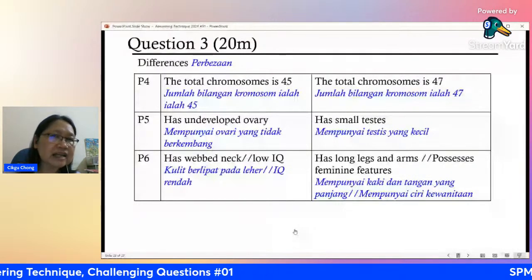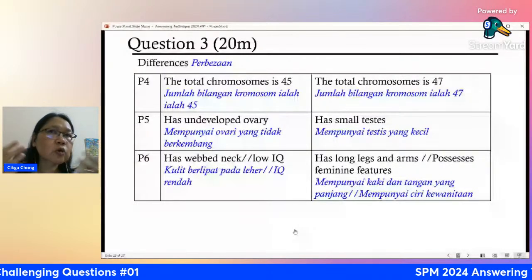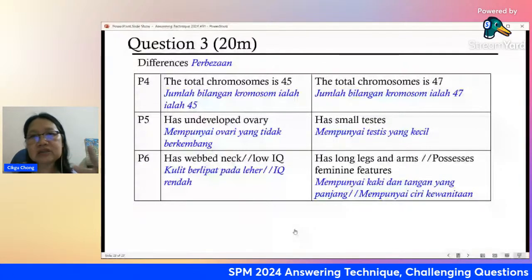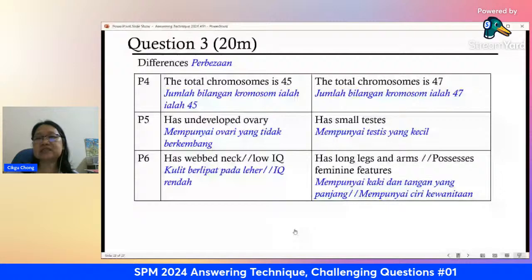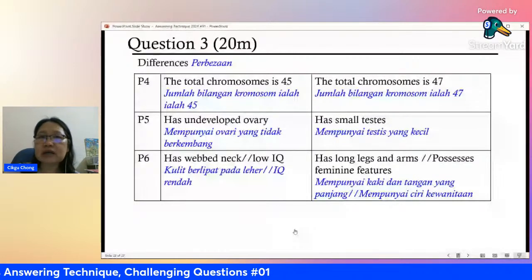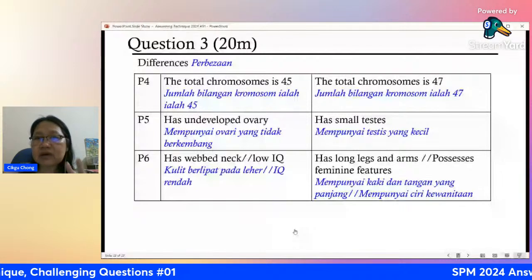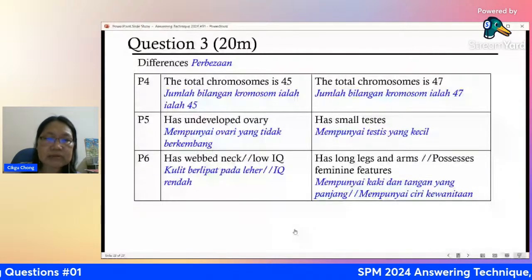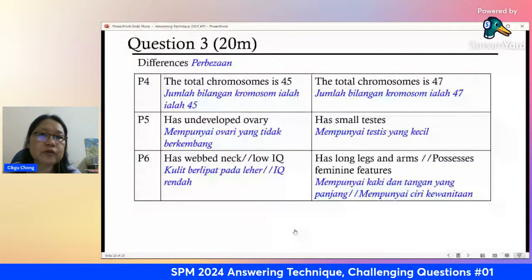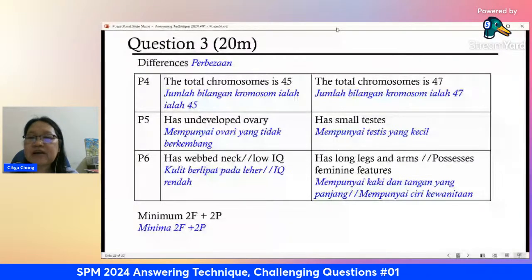But it is very unlikely for you to get so many similarity points. Similarity is normally always less than your differences. So write your differences more. That's how you can get your 8 marks. To be safe, have 2 similarities every time. You can write more, and then the examiner will choose for you which is correct.